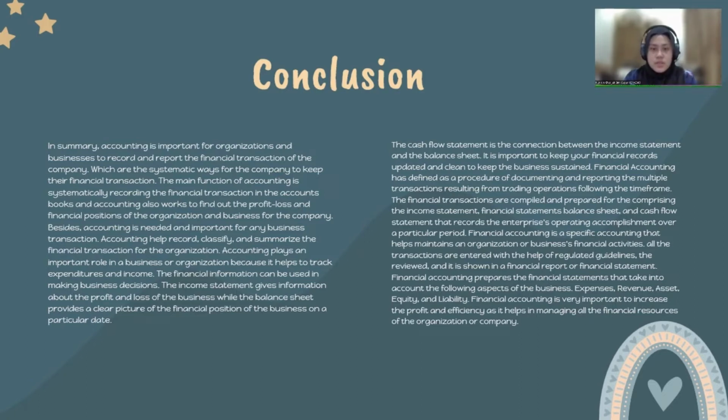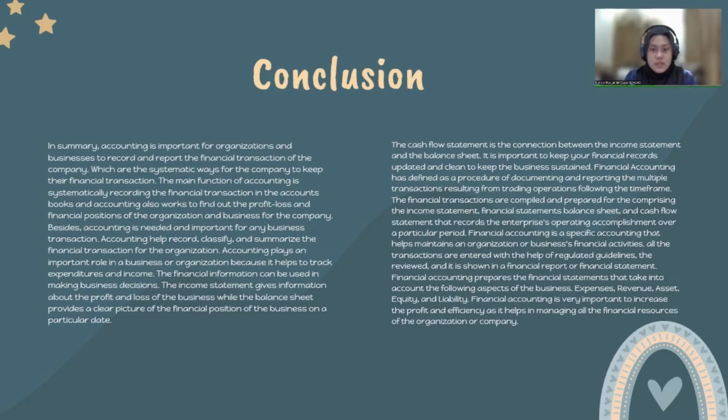The income statement gives information about the profit and loss of the business, while the balance sheet provides a clear picture of the financial position of the business on a particular date. The cash flow statement is the connection between the income statement and the balance sheet. It is important to keep your financial records updated and clean to keep the business sustained.